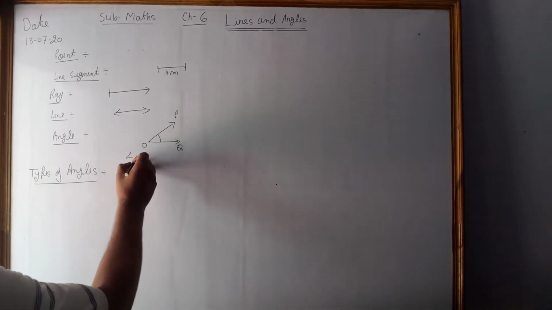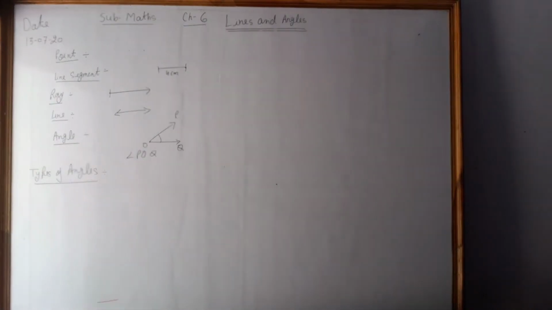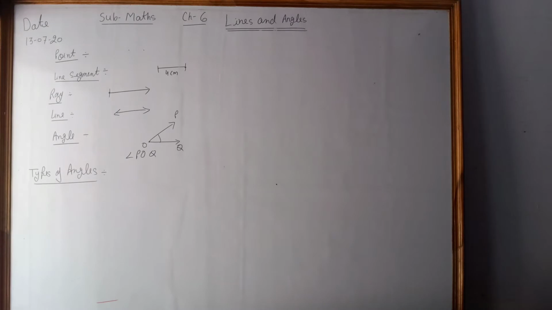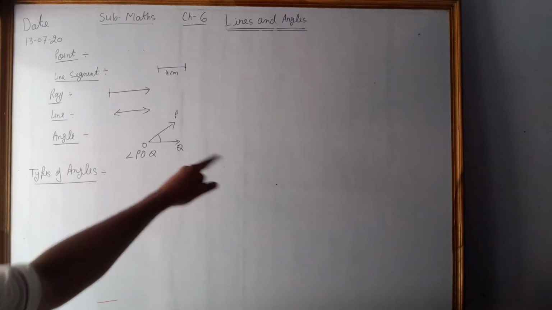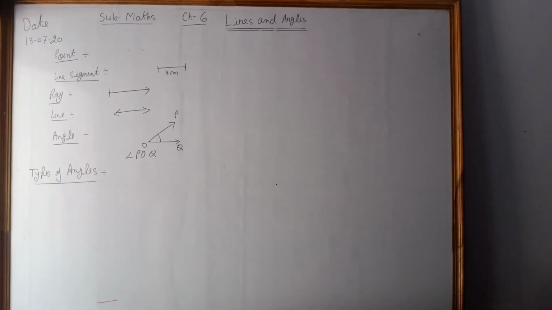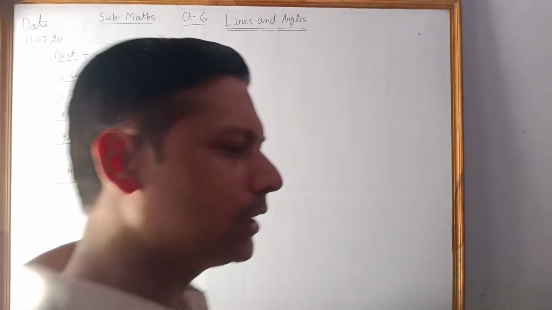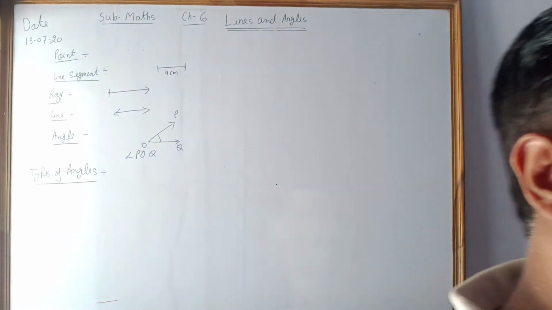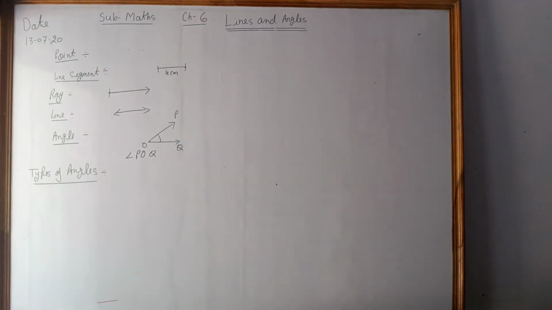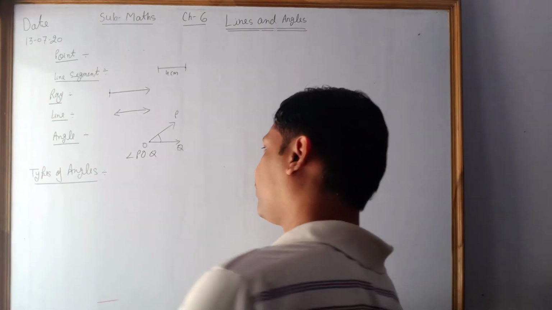So angle POQ is the name of this angle, right? So the definition of angle is the inclination of two rays at a common vertex is called an angle, right?